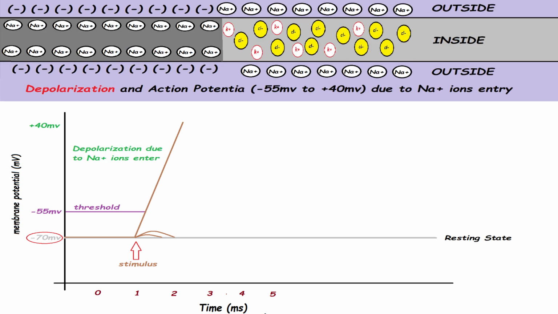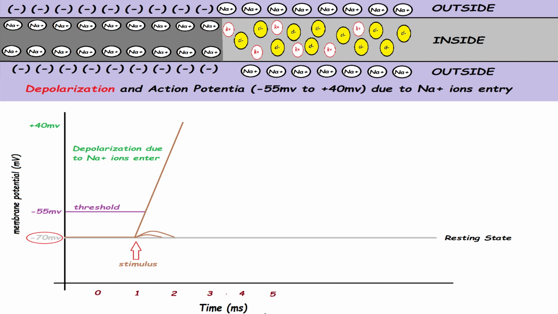Before the stimulation produced, resting neuron was electrically polarized and the potential was minus 70 mV. Now, after stimulation produced or after the threshold, for the huge amount of sodium ion entry, potential is changed from minus 55 mV to plus 40 mV. So, potential is changed from negative to positive.